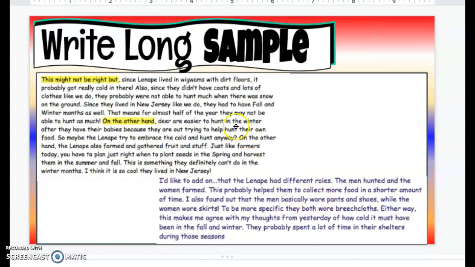Again, I have added my write long from yesterday along with my additional write long from today. You'll notice that it's shorter because, again, it's spending less time on it.